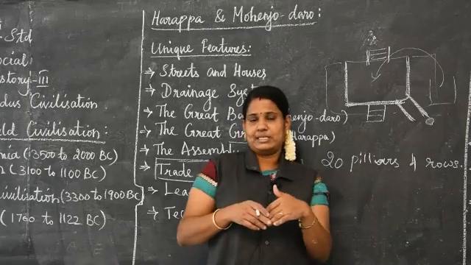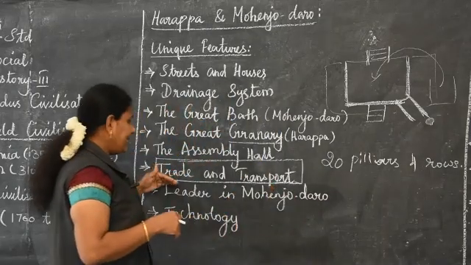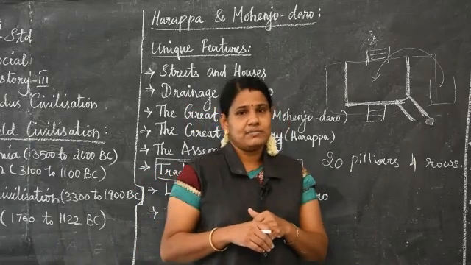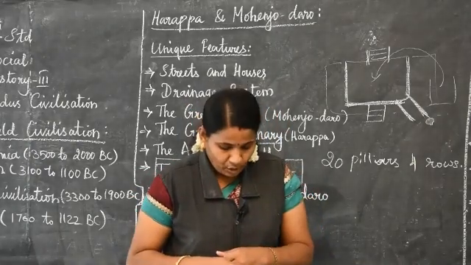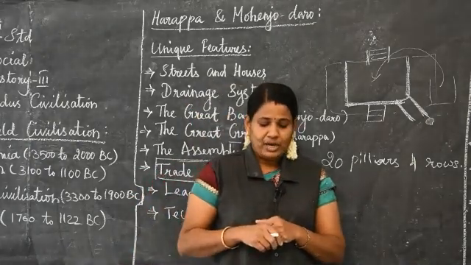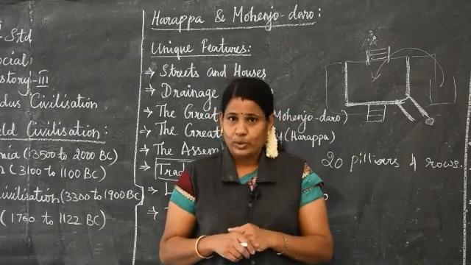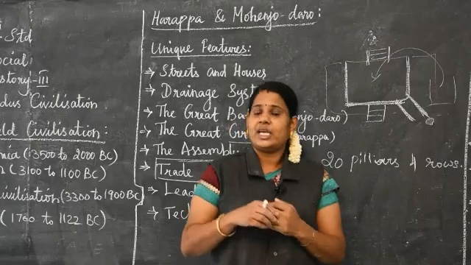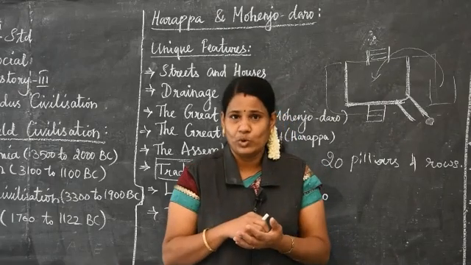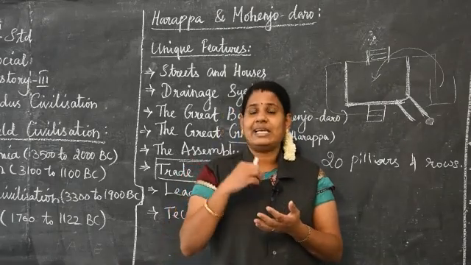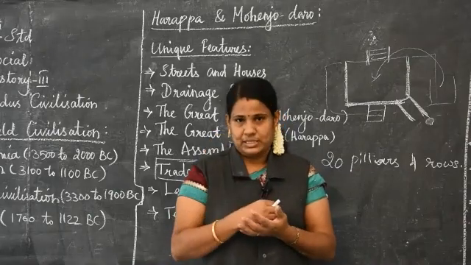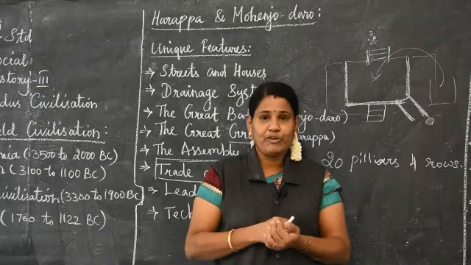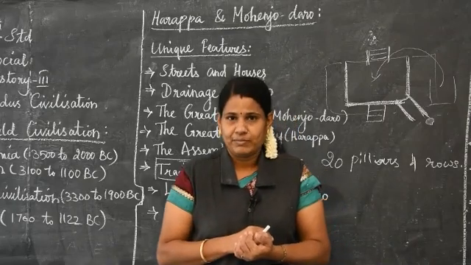Then next, what is the next one in trade and transport? The main thing, King Naram Singh of the Akkadian Empire. When he wrote in his book, he mentioned that he brought some jewels from the land of Meluka.